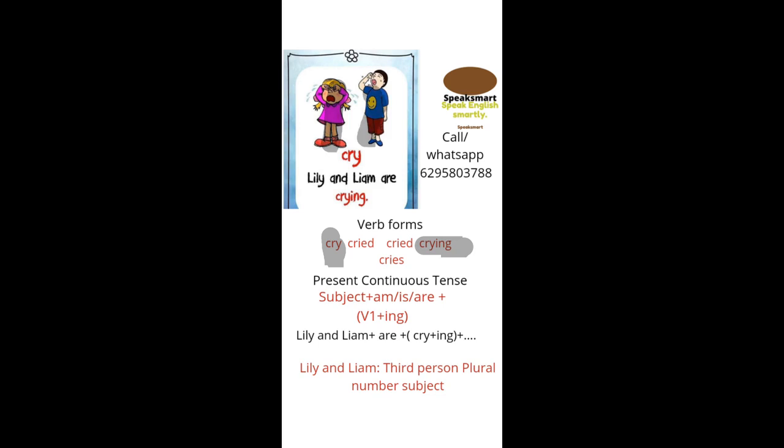So two persons, more than one, plural number. As the subject is plural, the auxiliary verb will be are. Lily and Liam are, verb cry, and ing form is crying. So they are crying. Lily and Liam are crying.